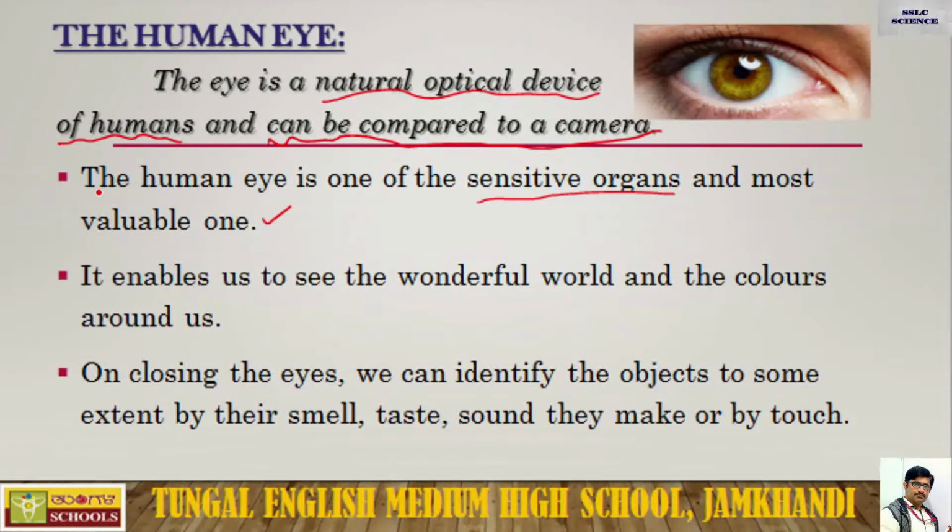It enables us to see the wonderful world and the colors around us.